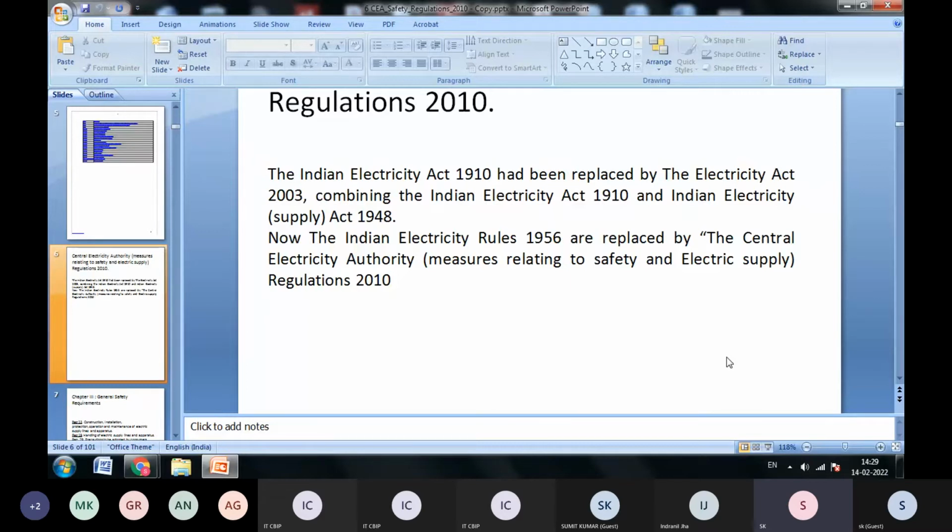In these 10 chapters, chapter 2 to chapter 7 cover the transmission and distribution system. So we will mainly discuss these things, because this is mainly the area where you will work. Now I will discuss these one by one.